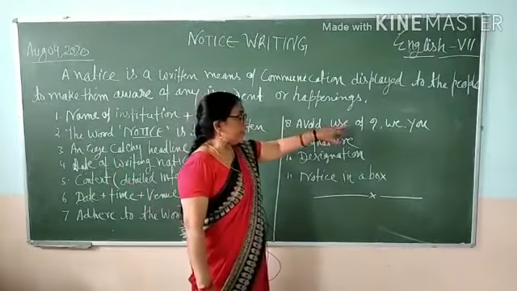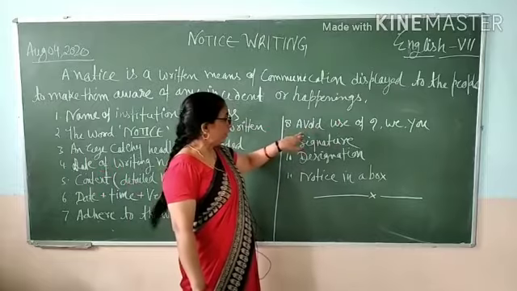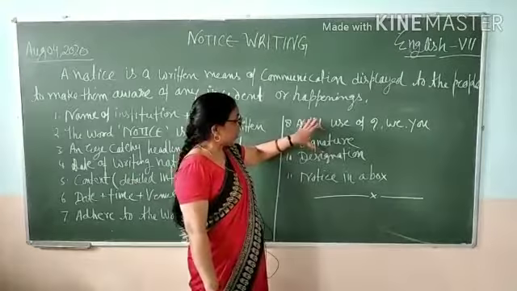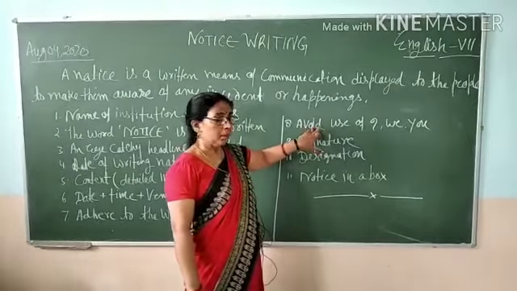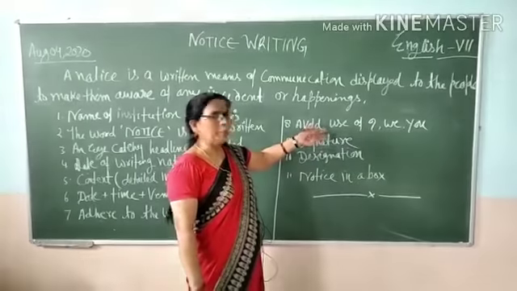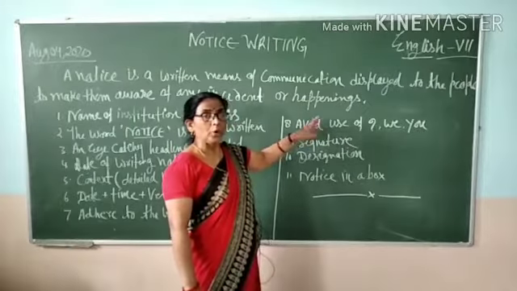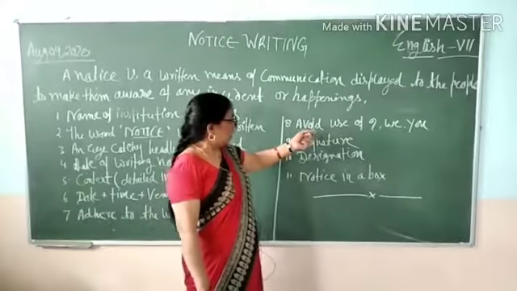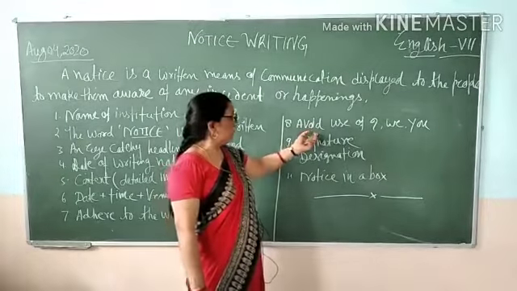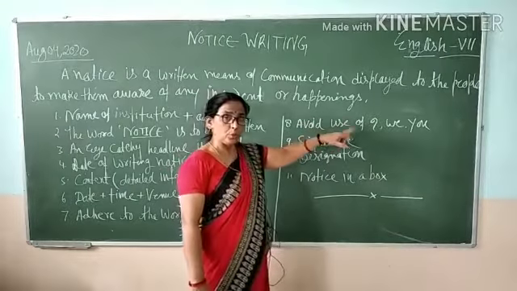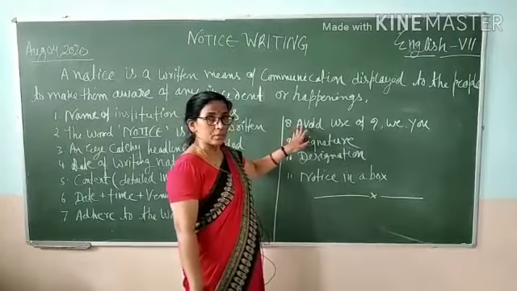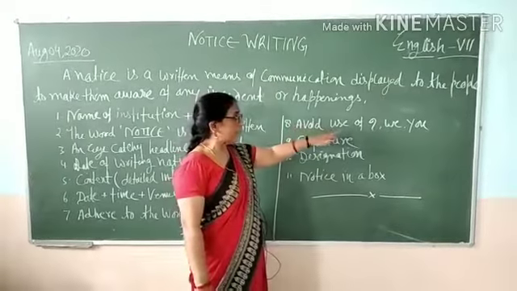Avoid use of I, we and you. But in lost and found and missing notices, whether your dog is missing, any pet is missing, any boy or girl is missing, in that type of notices, in missing or lost and found, you can use I, we and you. But in general notices, avoid use of I, we and you.